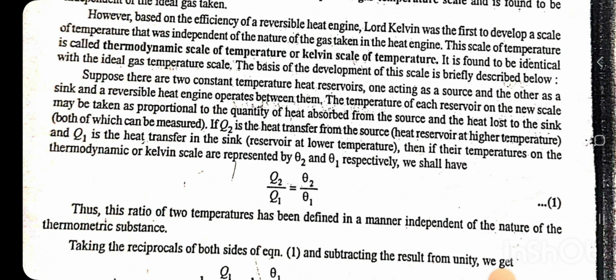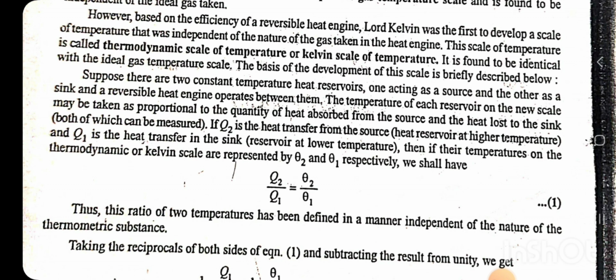If Q2 is the heat transfer from the source and Q1 is the heat transfer to the sink, and their temperatures on the thermodynamic or Kelvin scale are represented by theta 2 and theta 1 respectively, we shall have Q2 by Q1 is equal to theta 2 by theta 1. Thus, this ratio of the two temperatures has been defined in a manner independent of the nature of the thermodynamic substance.